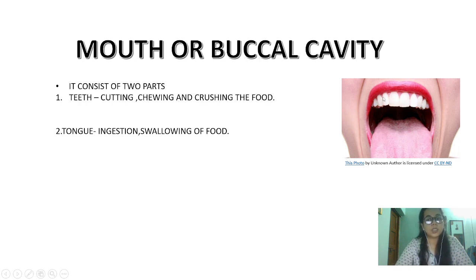The teeth are responsible for cutting, chewing and crushing of the food. The tongue is responsible for swallowing and ingestion of the food, as well as mixing and tasting of the food.